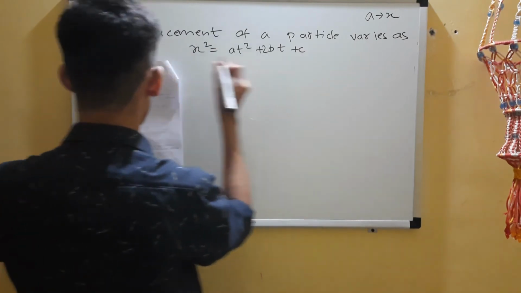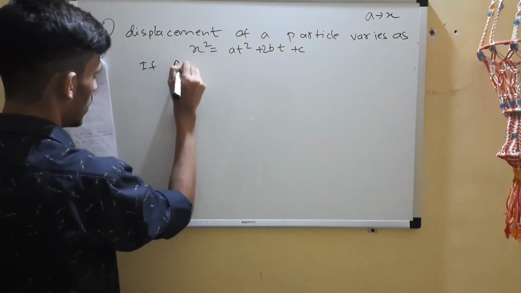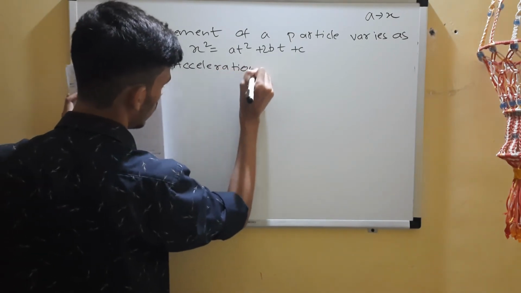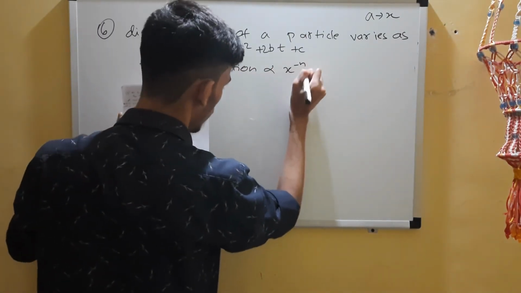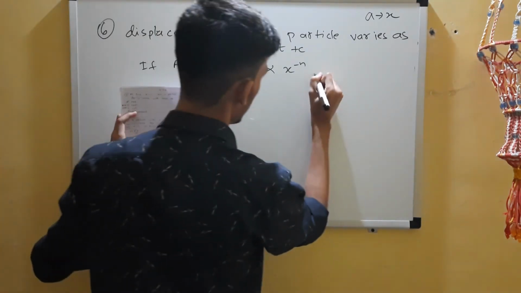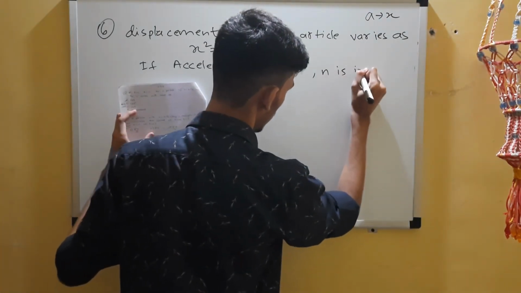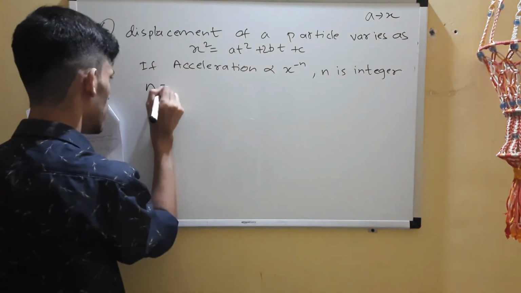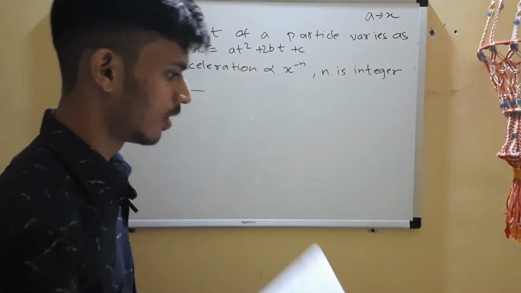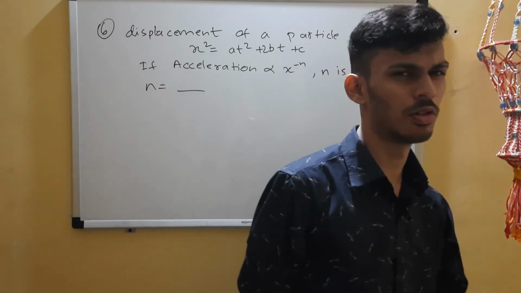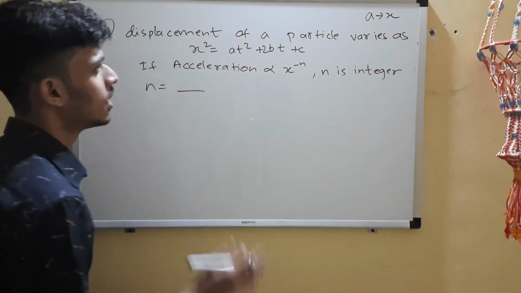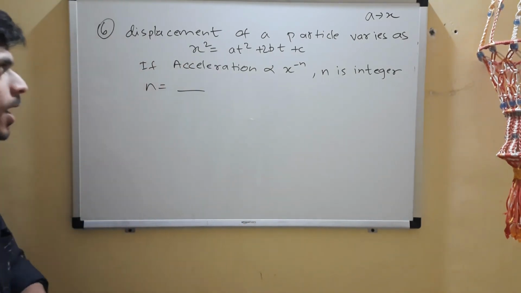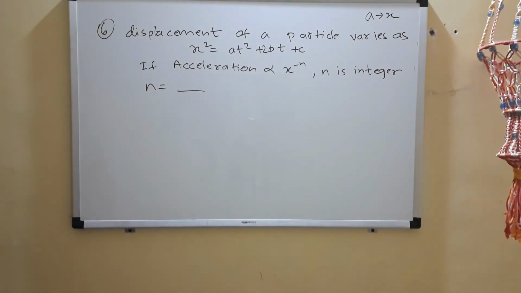c. And now if acceleration is proportional to x to the power minus n, where n is an integer, then n equals. So it is an integer type question. It will have values from 0 to 9, I guess. It is also a JEE question. I forgot to mention the year on my copy. So yeah, you can try that out. It's a good question.